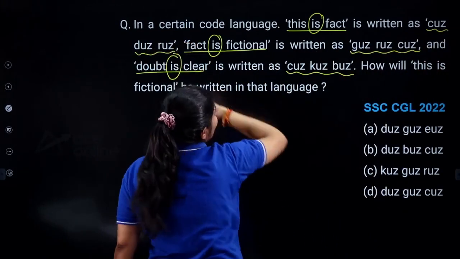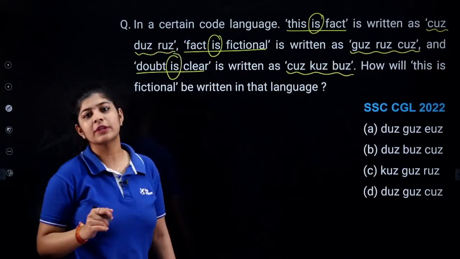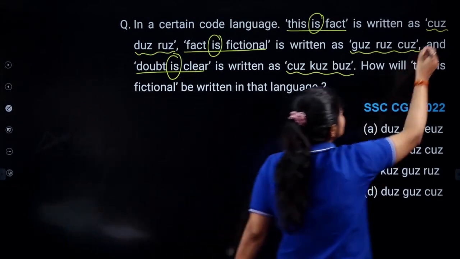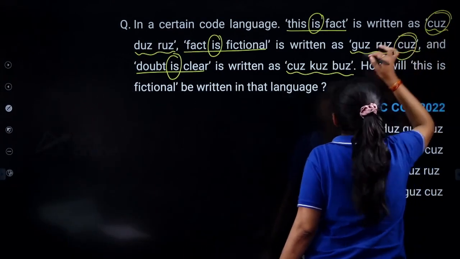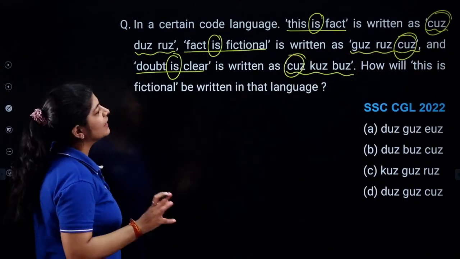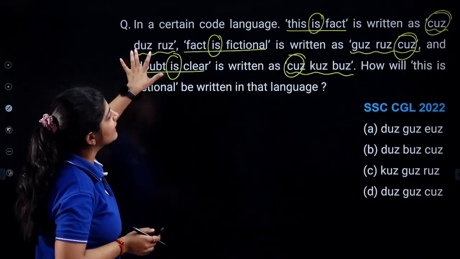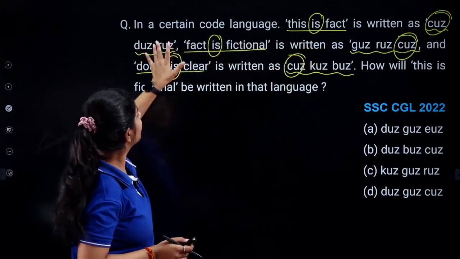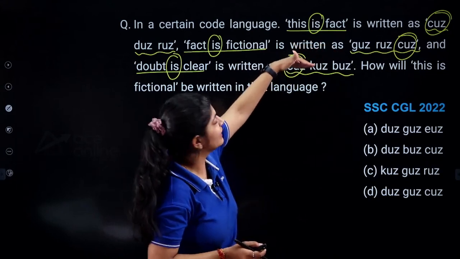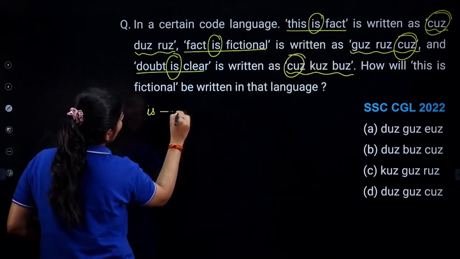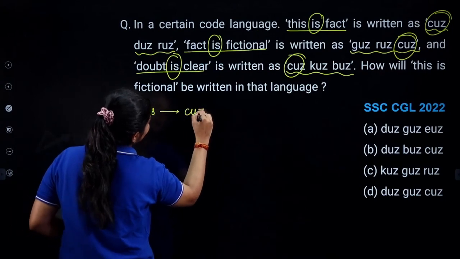If you observe carefully, we are having just one single word which is common, that is cuz. This is present in all these three lines. Apart from that, do we have does in every single line? No. Does? Yes, we do have, but in this one, no. So we can easily say that is coded as cuz, right?